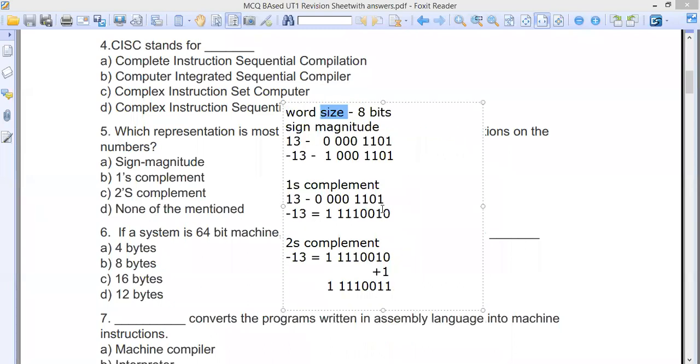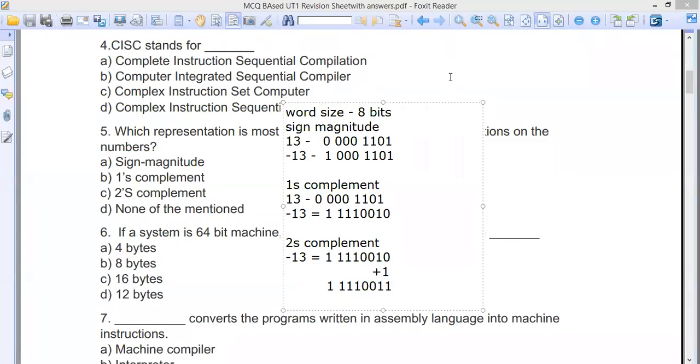If it's a negative number, you start with the positive number, and depending on the number of bits, sign magnitude excludes the sign bit. If the sign bit is 0, it's positive, otherwise it's negative. I hope this is clear to you. It's not a very difficult thing. So negative numbers are represented like this. All right, I think this topic is clear, so I'm not going to discuss it further.